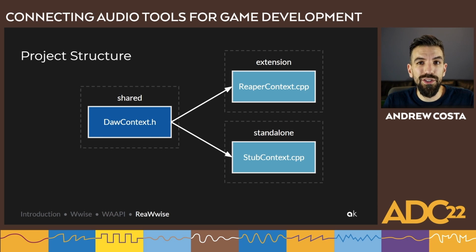This diagram kind of shows what I'm talking about when I talk about the separation between the shared part of the code and Reaper, for example. This separation happens with the use of the DAW context interface. So the shared portion of the code doesn't necessarily know what context it's interacting with. Everything happens through this DAW context interface. So for that standalone project, we have something called a stub context, which just returns static data when needed from the context that the application is in.